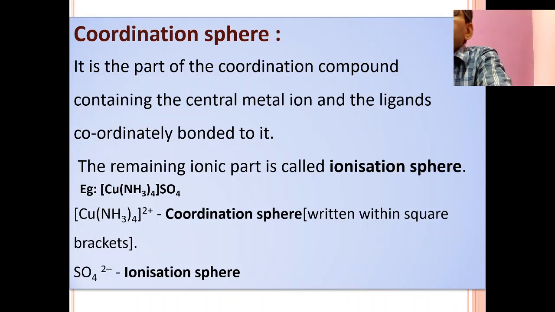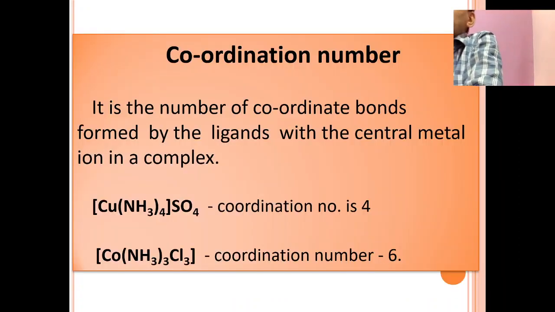Then what is the importance of the coordination sphere? If you write the square bracket, it is the part of the coordination compound containing the central metal ion and the ligands which are coordinated to the central metal ion. Here the ionic part is called the ionization sphere, and the other is called the coordination sphere. Therefore, in coordination compounds two spheres are present: one is the coordination sphere and another is the ionization sphere. Here the cuproammonium ion is placed inside the coordination sphere, whereas sulfate is placed in the ionization sphere.